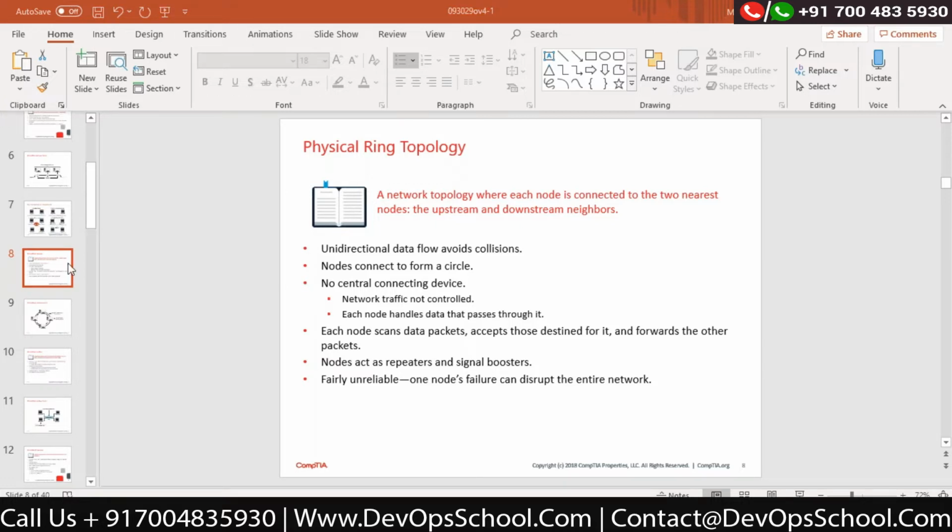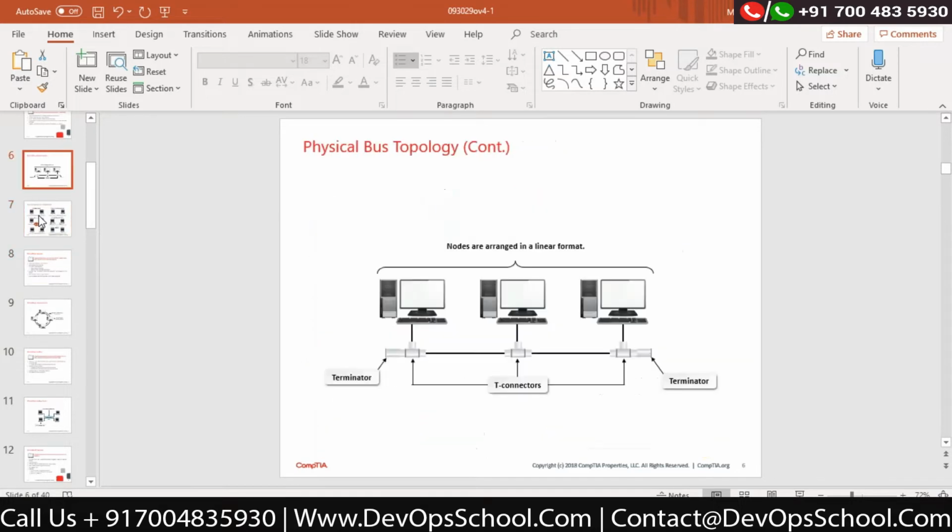But now let's talk about another topology called a ring topology, because we know that there is a problem called collision in bus topology, and that collision could happen in certain cases if I don't have a terminator.